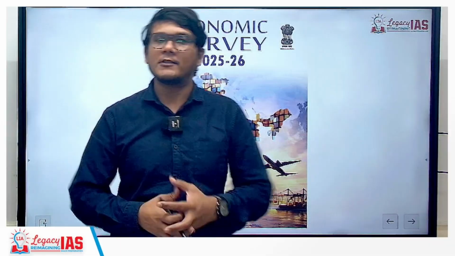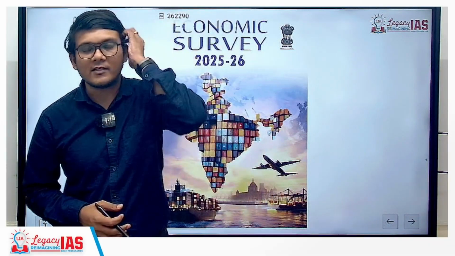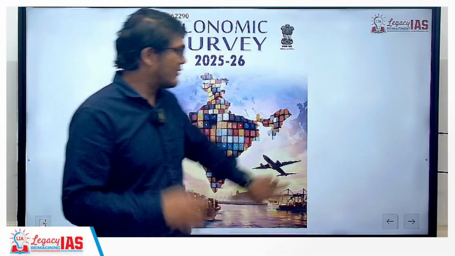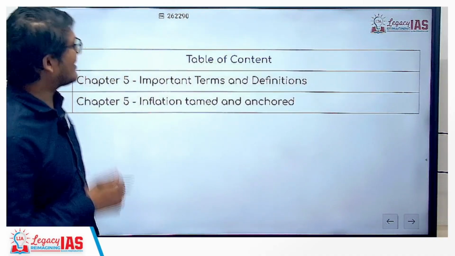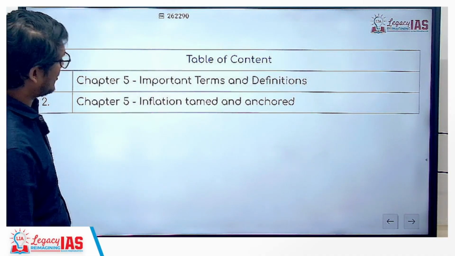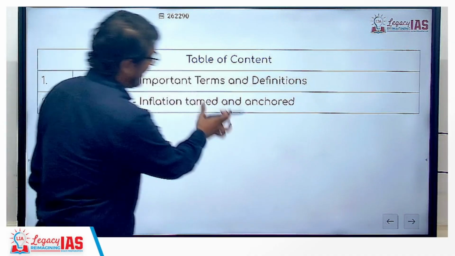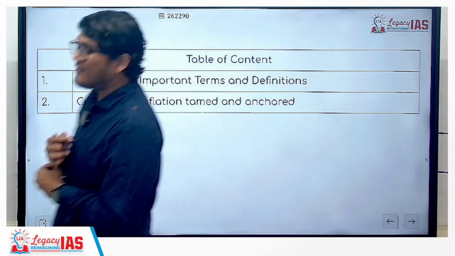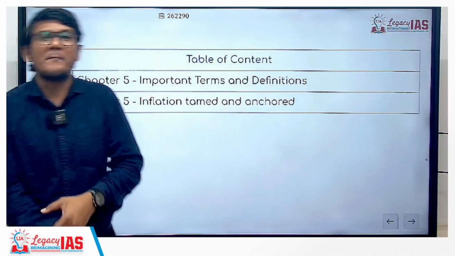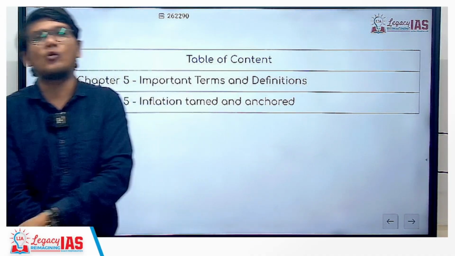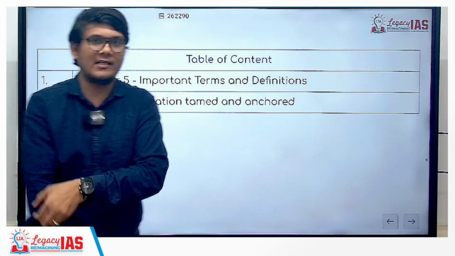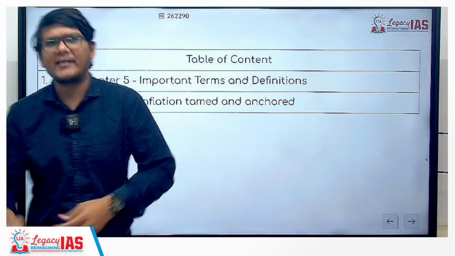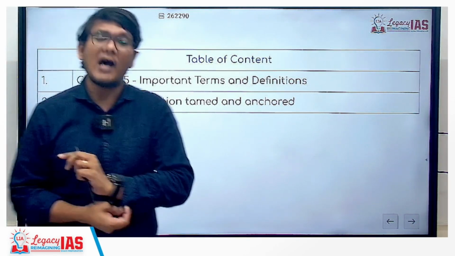So here we continue with our economic survey series, moving on with chapter 5, which is related to inflation. The name of the chapter is Inflation Tamed and Anchored. If you look at the previous year's economic survey, it mentions the reasoning as to why inflation is there in the economy, because at that time the inflation was quite high.